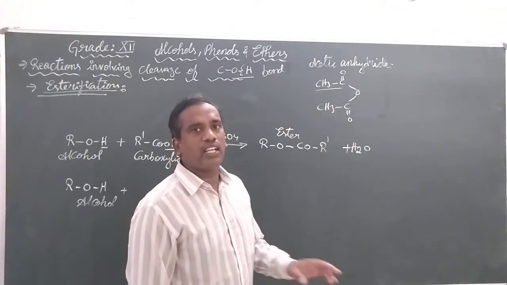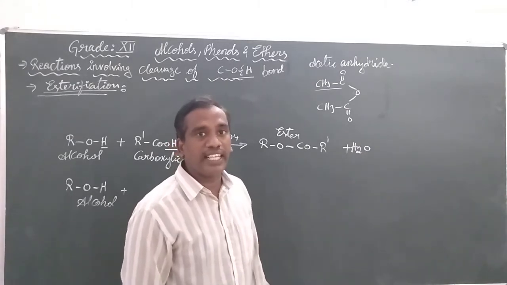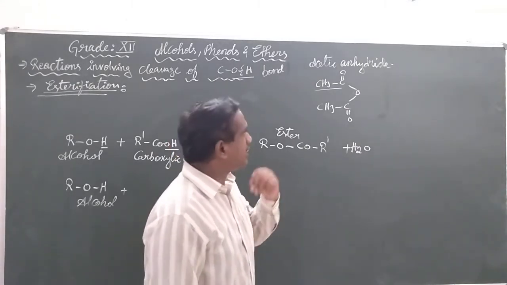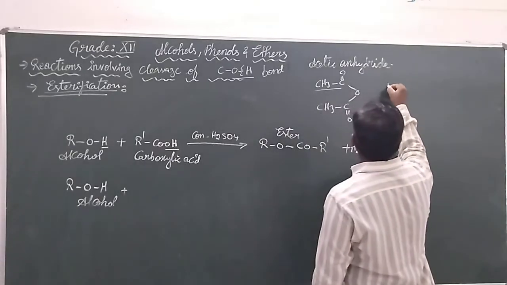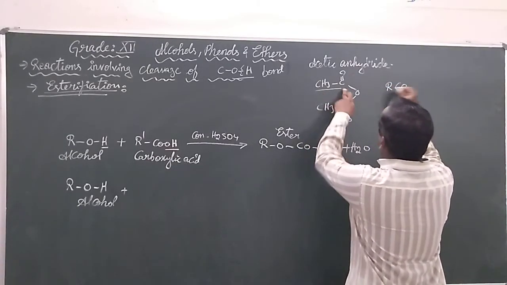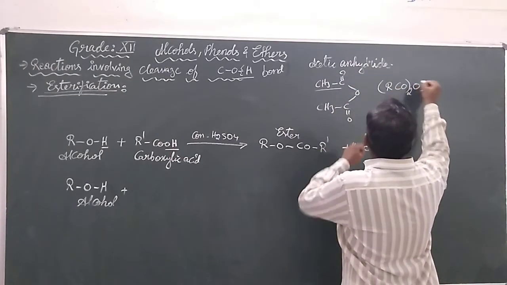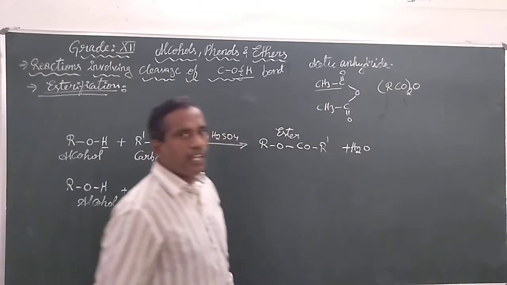So it is generally called acetic anhydride. In general, we can also represent this as RCO, twice, with an oxygen connecting them.